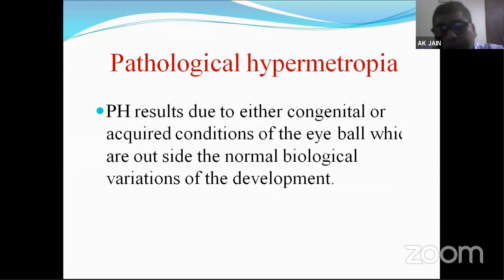What is pathological hypermetropia? Pathological hypermetropia results due to a congenital or acquired condition of the eyeball, outside the normal biological variations of development.